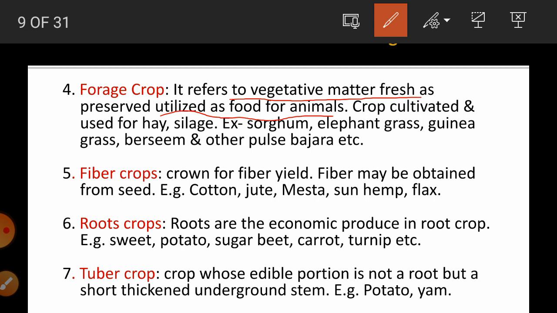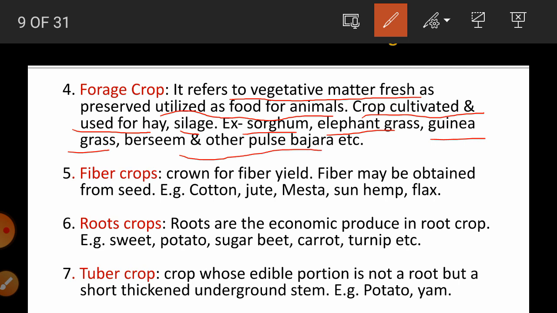Those crops are called forage crops. Crops cultivated and used for hay and silage are also known as forage crops. Examples are fodder sorghum, elephant grass, guinea grass, berseem and other pulses, etc.